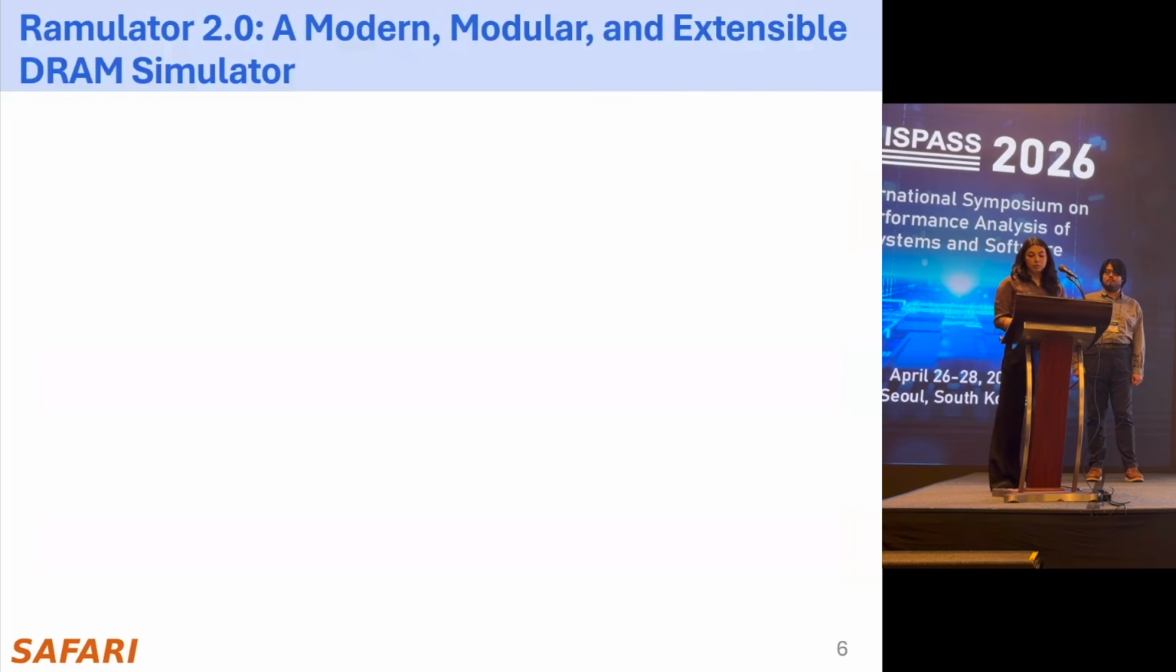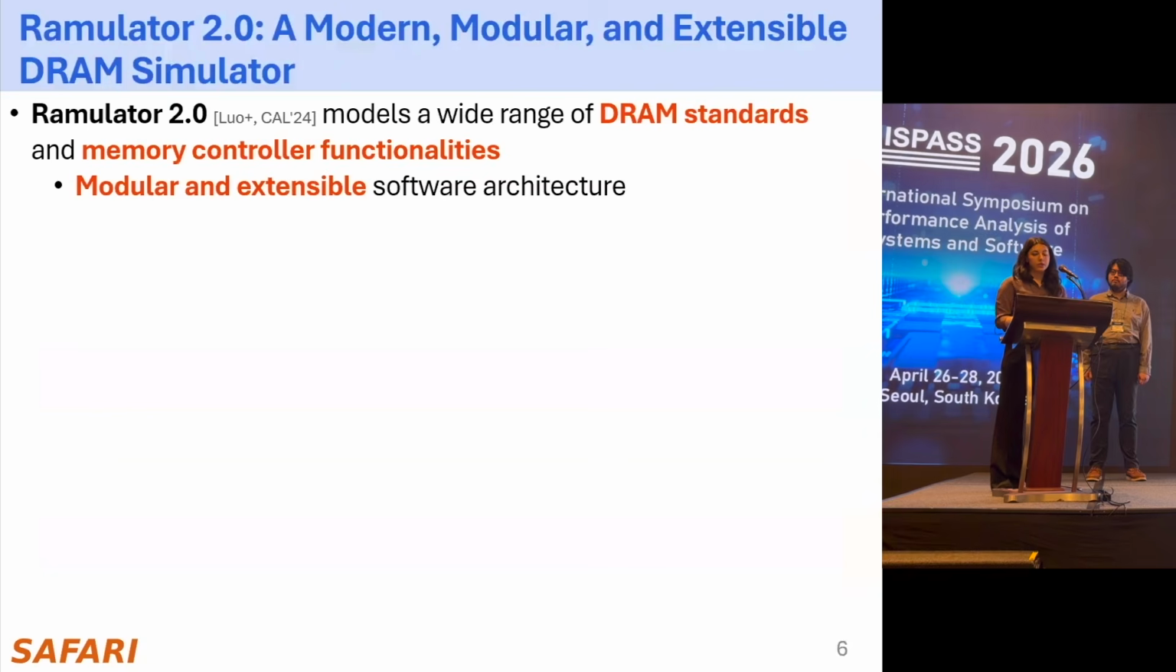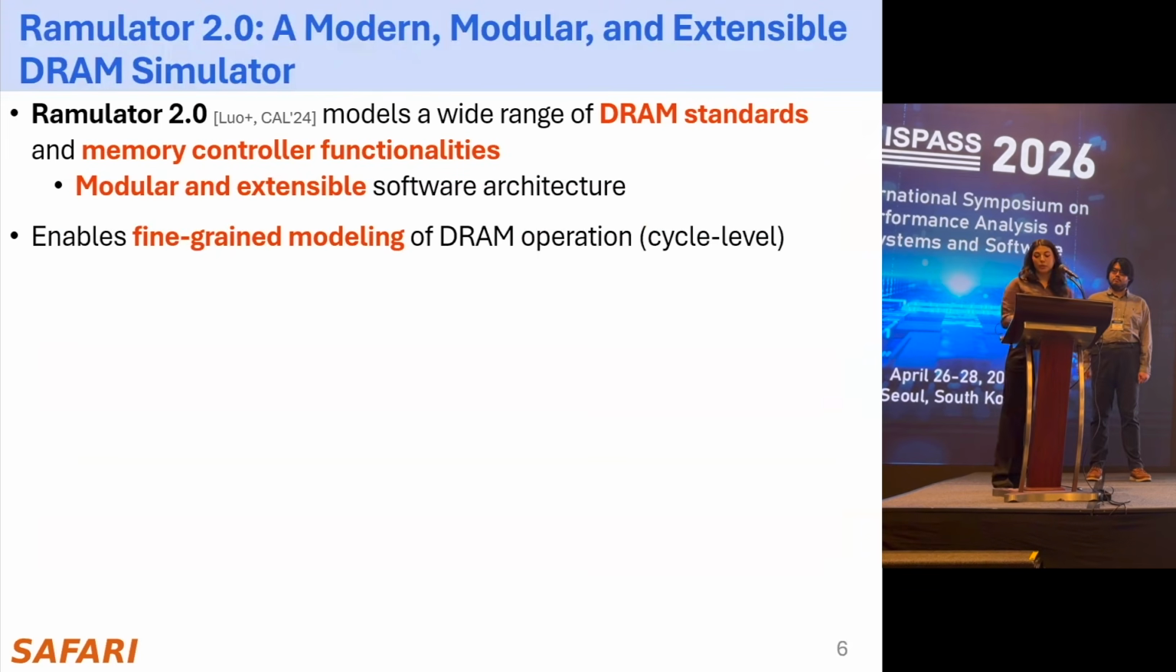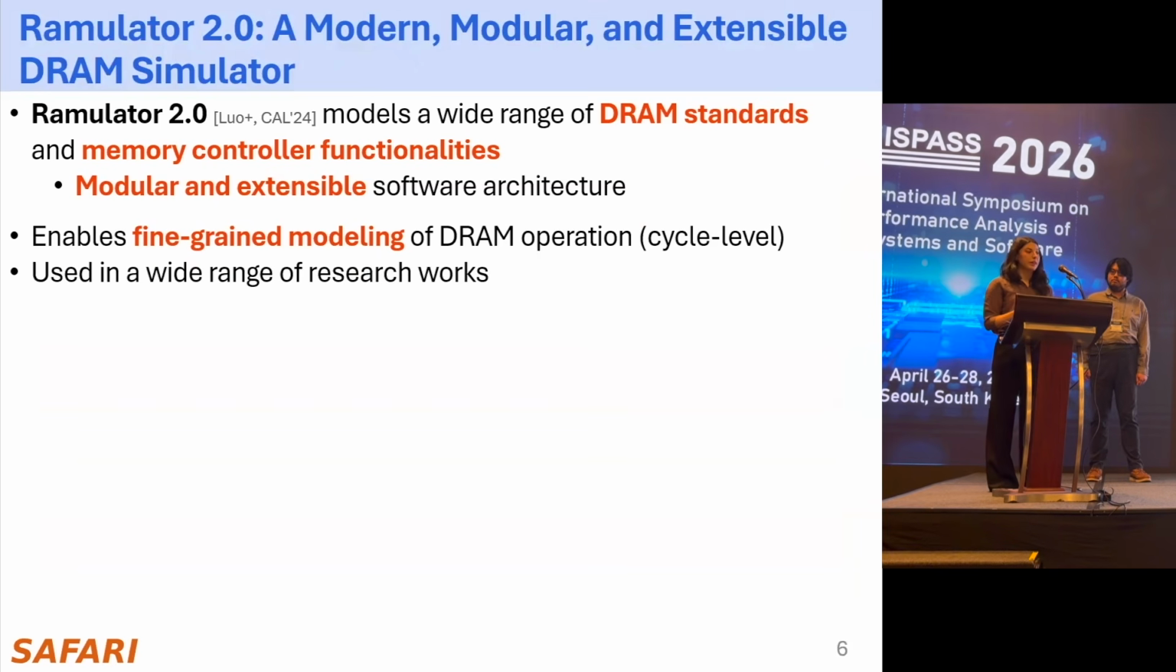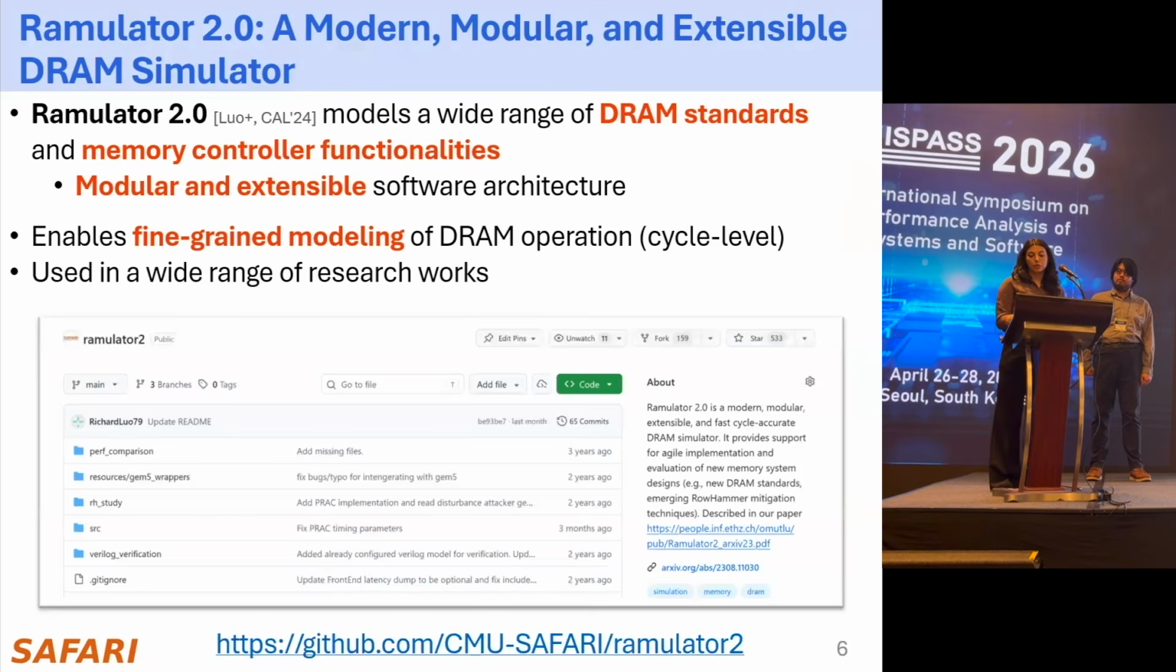Ramulator 2 is a modern, modular, and extensible DRAM simulator that models a wide range of DRAM standards and memory controller functionalities which are easy to extend. It enables fine-grained modeling of DRAM operation, and it is used by many research works since its release. It is also open source and freely available on GitHub.